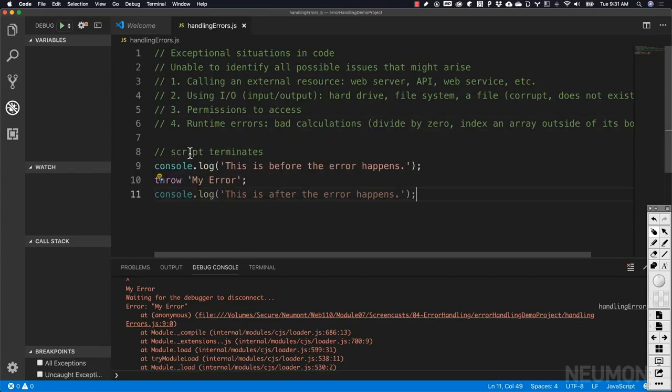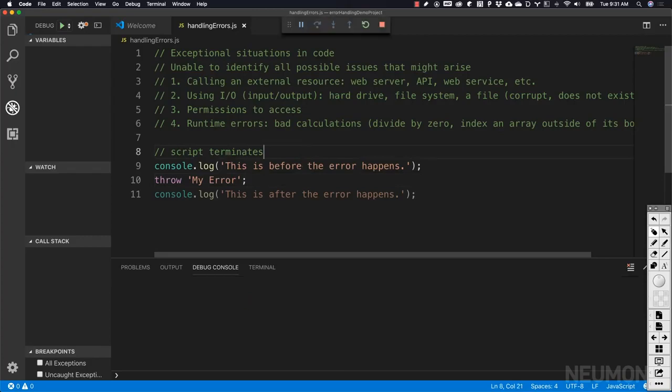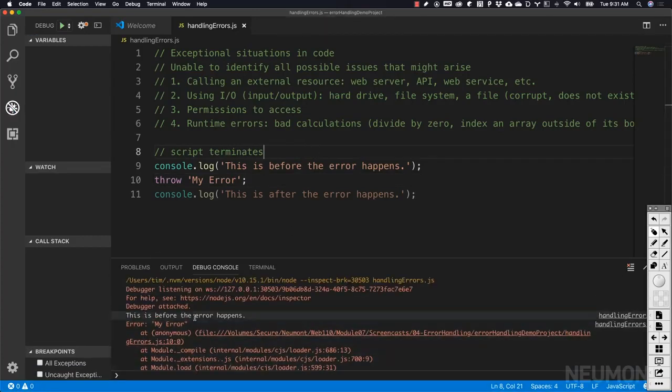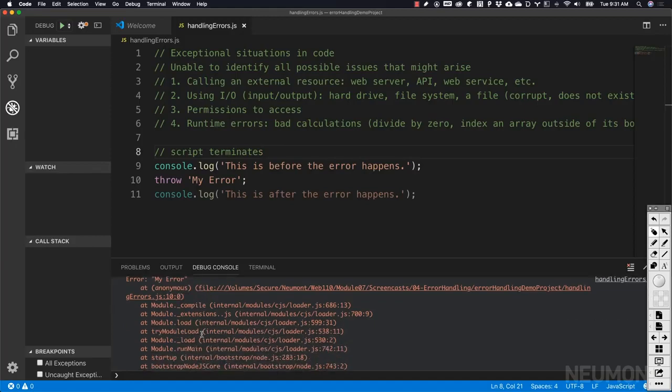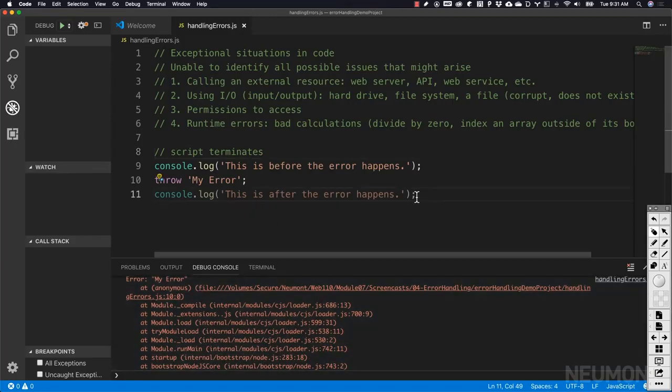And that's because our IDE already notices that if we throw this error, the code down here is unreachable. It knows that if we throw an error in our script, the script terminates right there at the error. We can see that happen by running this code. We will get that first console.log that says this is before the error happens. Then our error is thrown, my error, and the script terminates. We never see this last line because it's unreachable. We can't get to it.